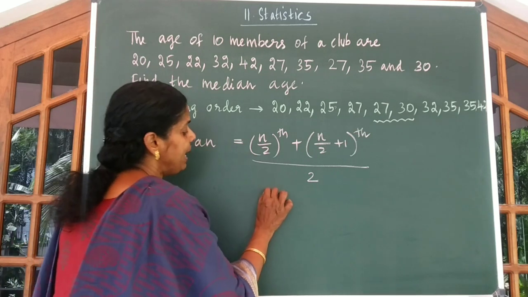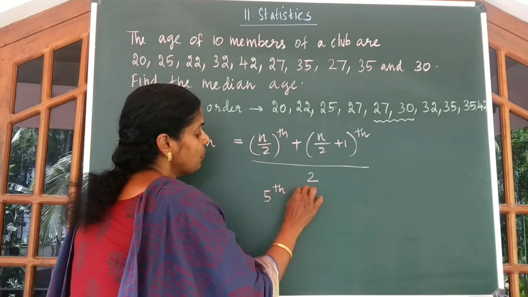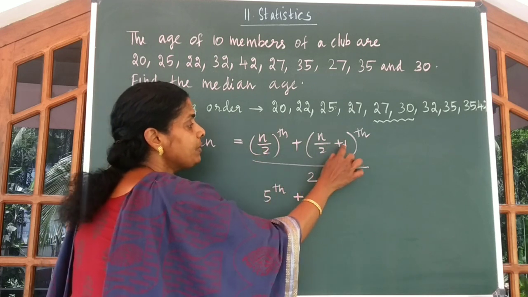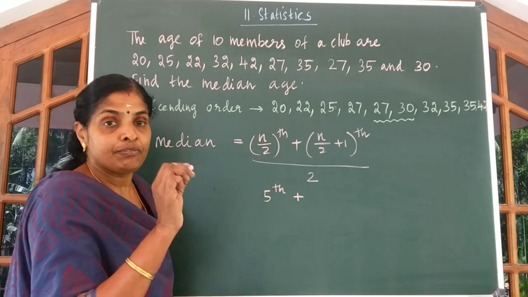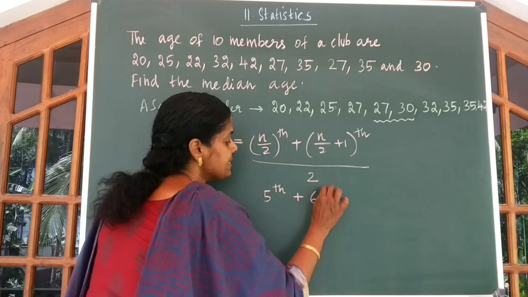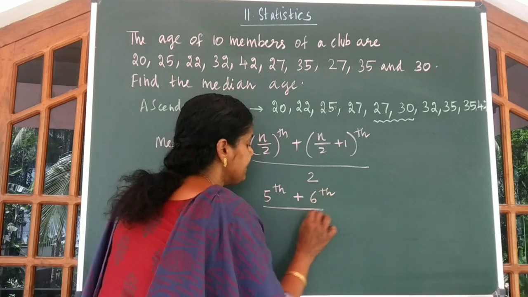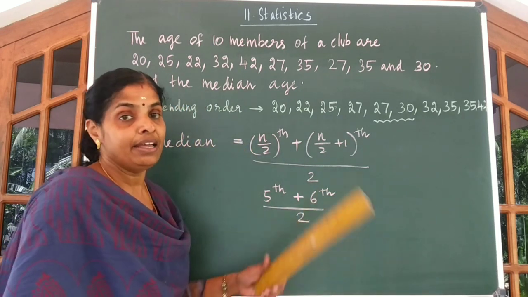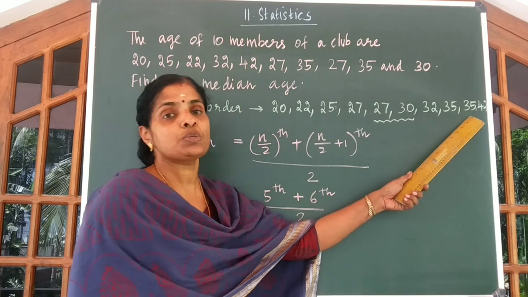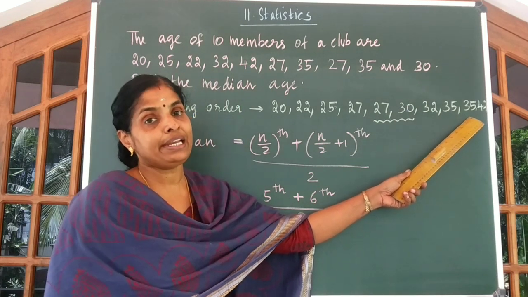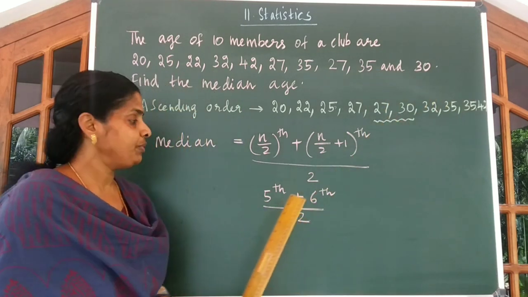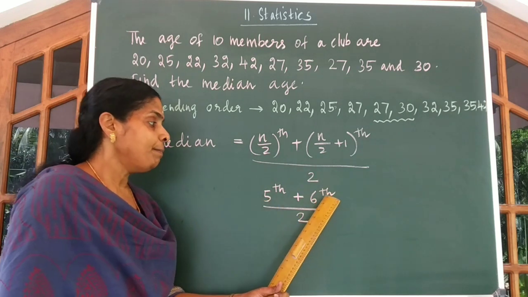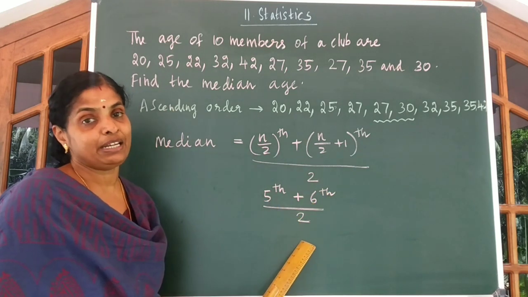So I have to add the 5th score plus n by 2 plus 1, that is 5 plus 1, that is the 6th score, divided by 2. Is it clear? When there are 10 scores, what you have to do? 10 by 2, 5. So you have to add 5th score plus 6th score divided by 2.